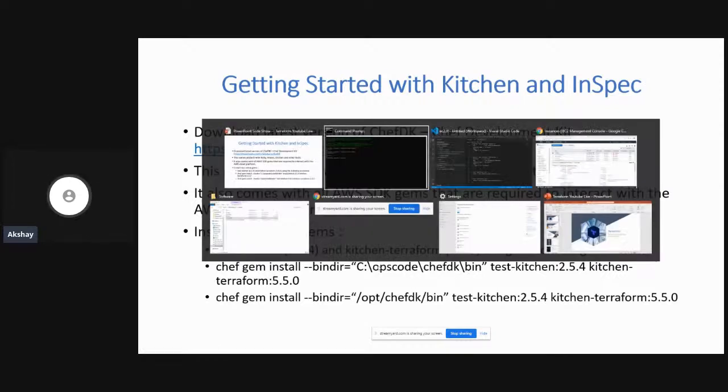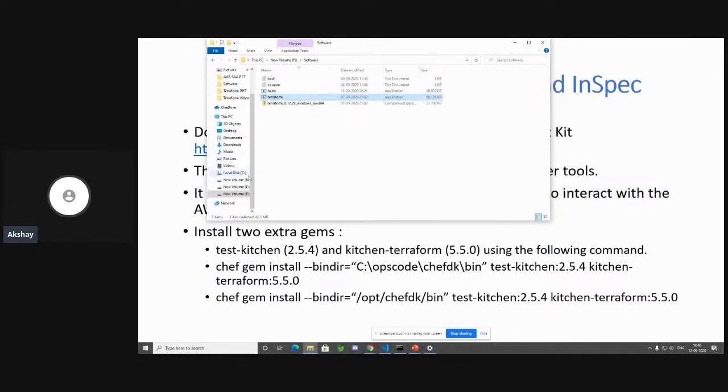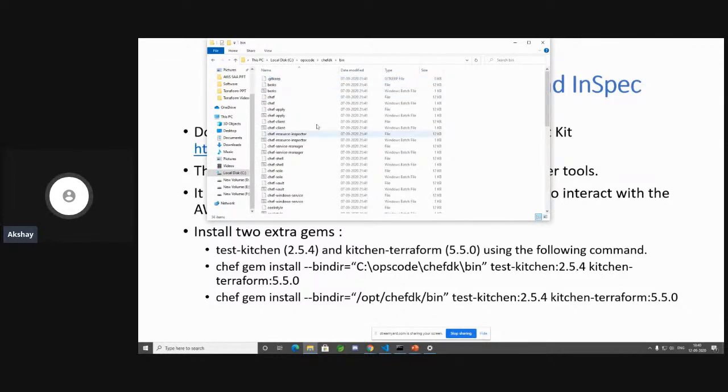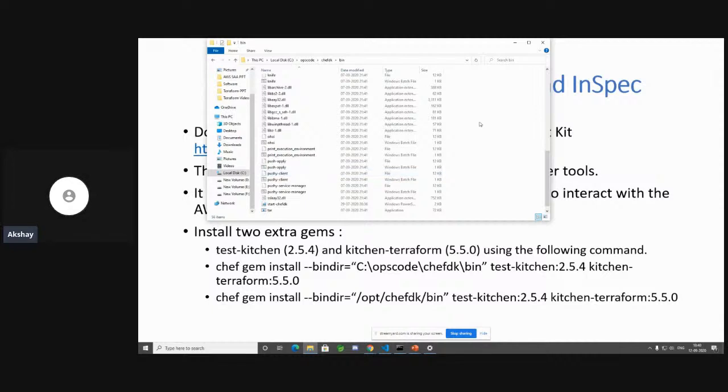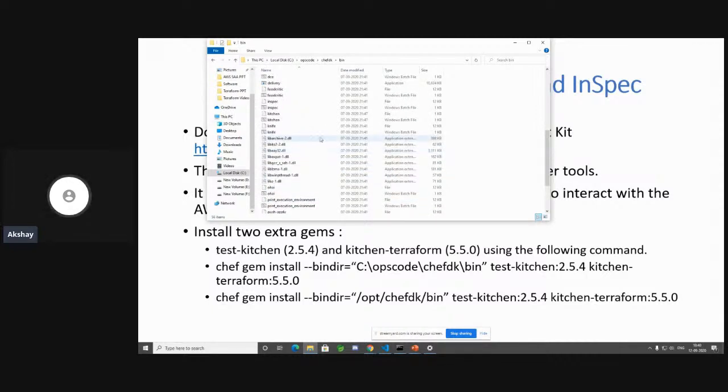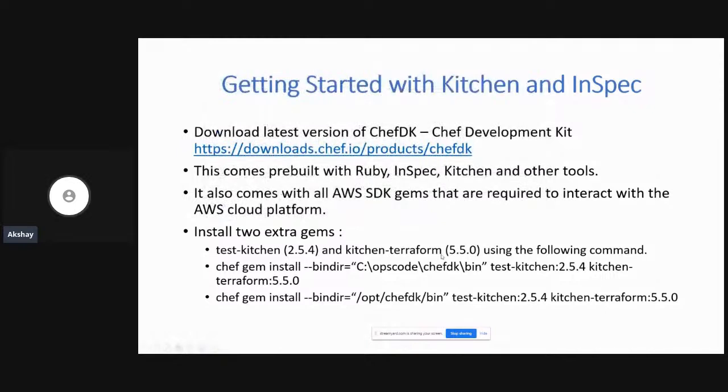So let me show you that. Let me open up my folder. Let's go to C drive, opscode, chefdk. Within the bin directory, you should be able to go ahead and install both of these gems. Okay, so it may not be here. Yeah, we do have kitchen and all that over here, which is cool. And then we are mentioning the path of chefdk.